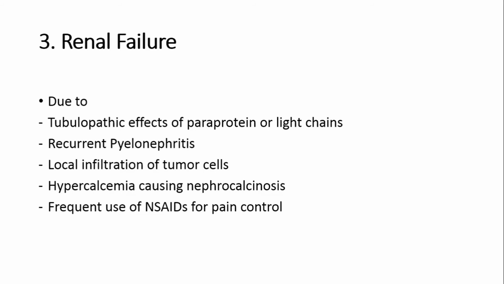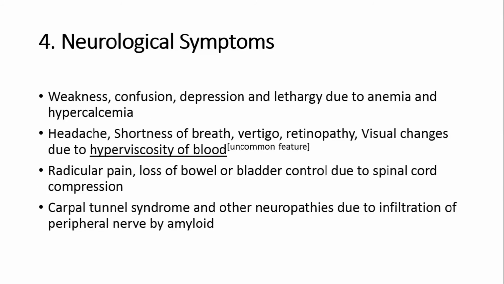The third clinical feature is renal failure, and it is due to the tubulopathic effects of paraprotein or light chains, recurrent pyelonephritis, local infiltration of myeloma cells, hypercalcemia causing nephrocalcinosis, and the frequent use of NSAIDs for bone pain. The neurological symptoms are weakness, confusion, depression, and lethargy, due to anemia and hypercalcemia.